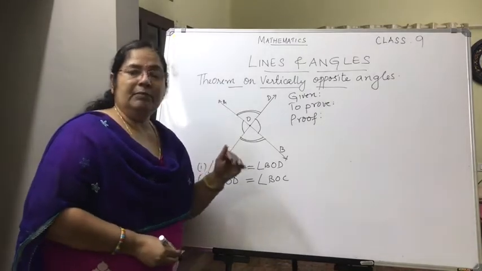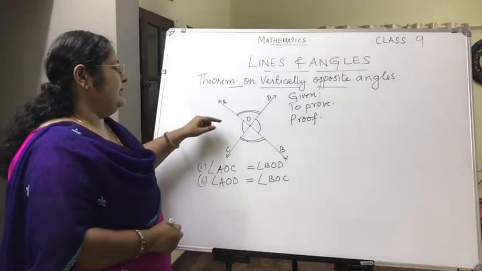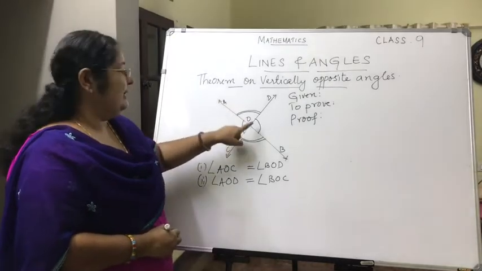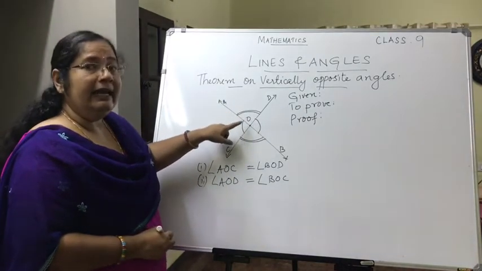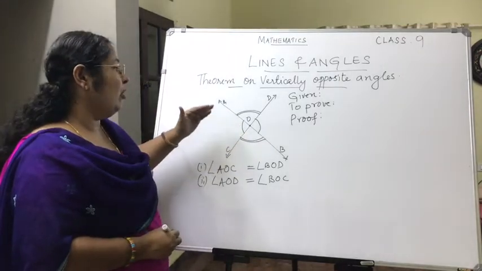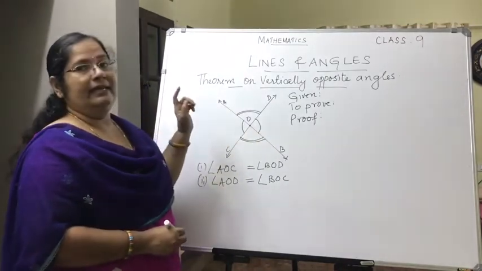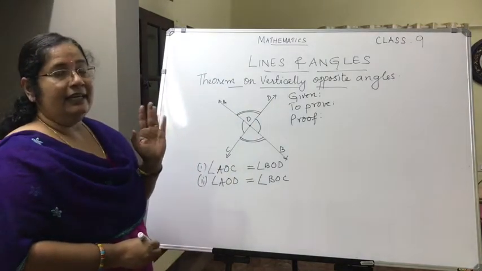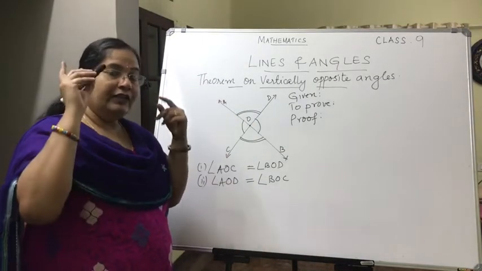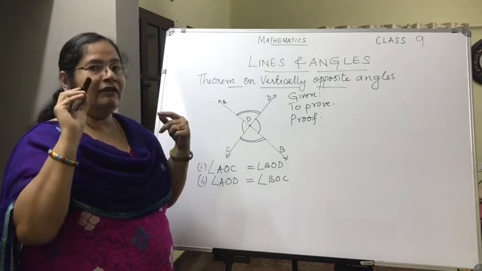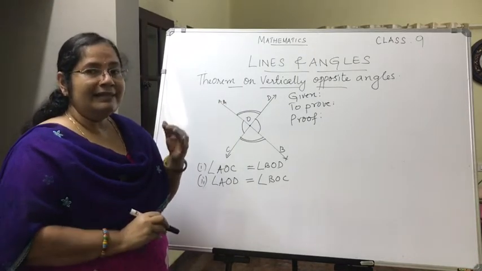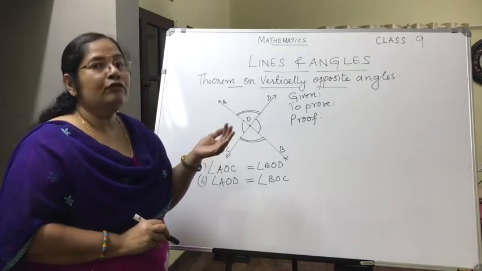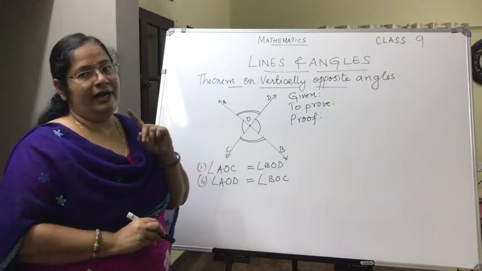Now let us see the proof for that. See, you take the ray OA. The ray OA is standing on the line CD. Ray OA falls on the line CD. If so, go for the linear pair axiom. What does the first axiom tell you? If a ray stands on a line, then the pair of adjacent angles so formed, the sum should be 180.